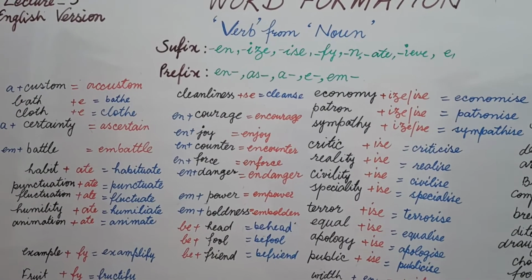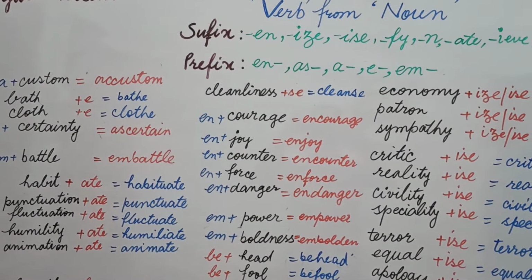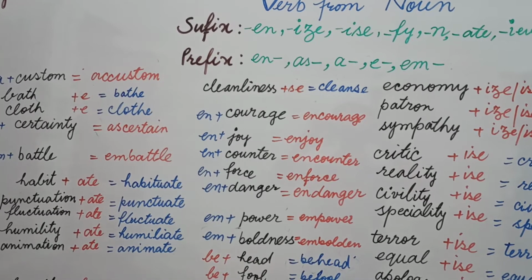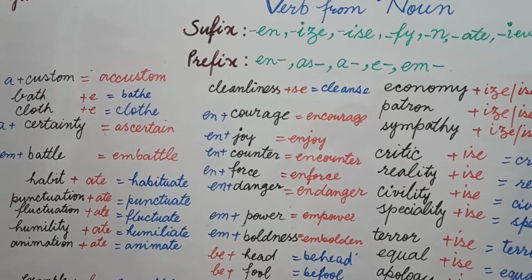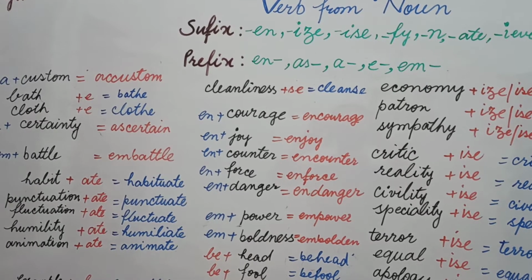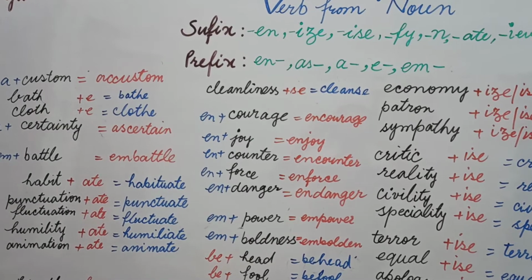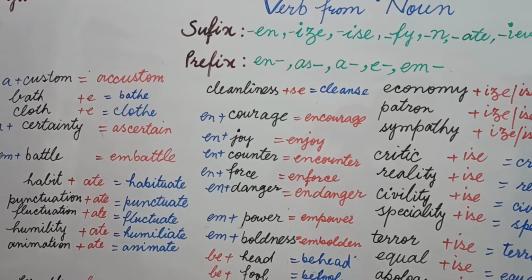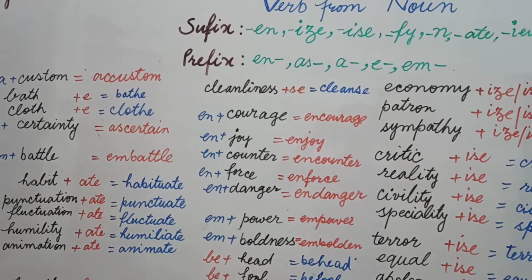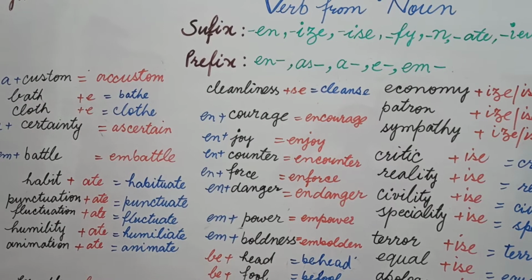Now today we are going to form verb from noun, and certainly the noun is given here, that is custom. Students, we have a word custom and we add a as a prefix and we form a verb that is accustom. Bath, that has the pronunciation bath. We add e as suffix and its pronunciation changed and became bathe. Bathe means do plus bath means bathe.